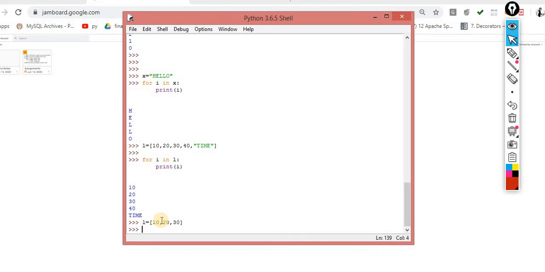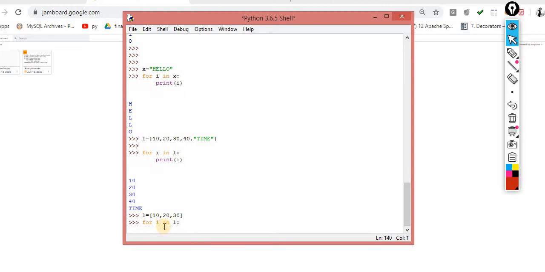Now again this time I want to multiply every value of x with 2. I want to display on the screen 10 into 2 is 20, 20 into 2 is 40, 30 into 2 is 60. For the same, what I have to do: for i in L, print of i multiply by 2.